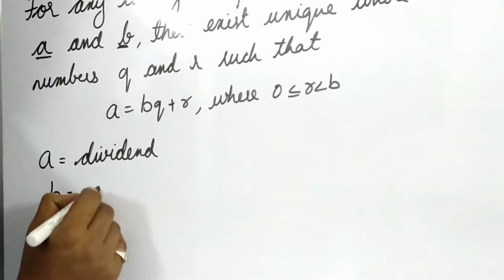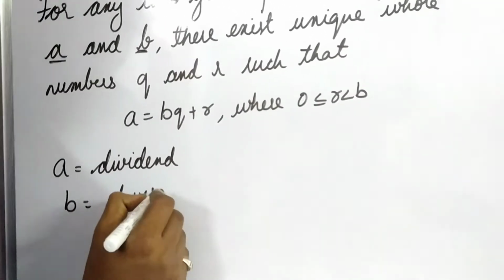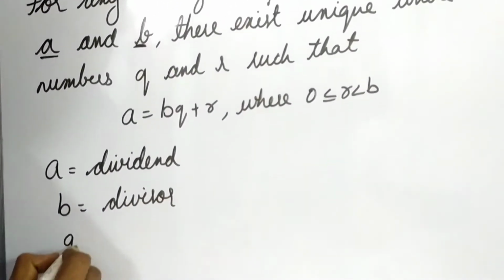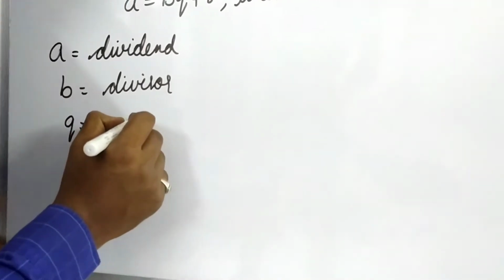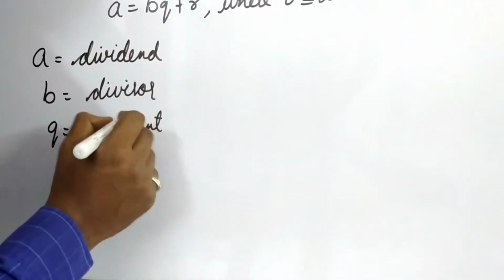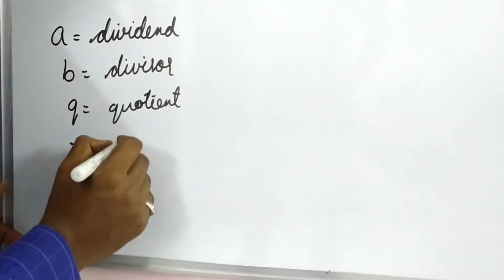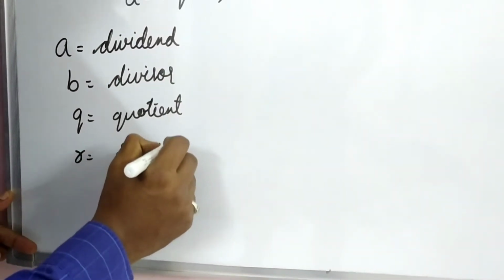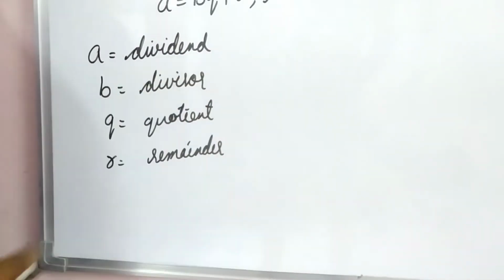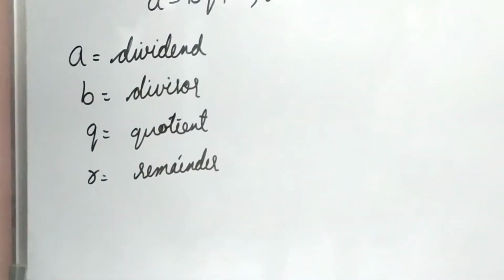B the divisor, Q the quotient and R a remainder. Am I clear?